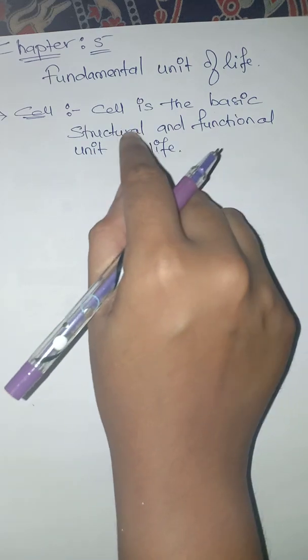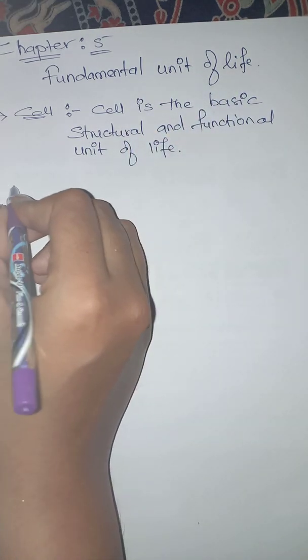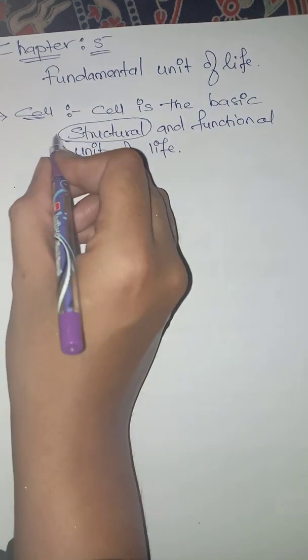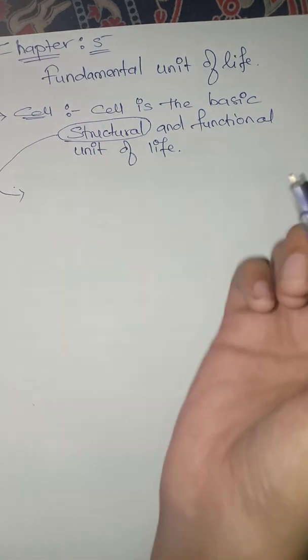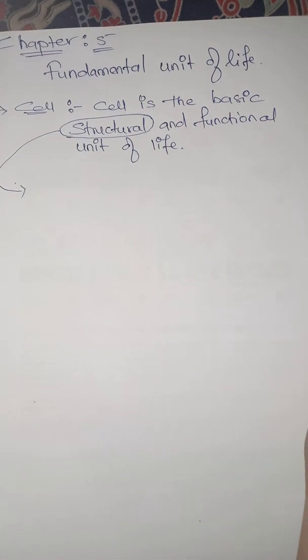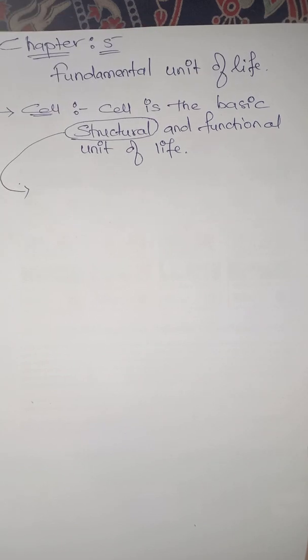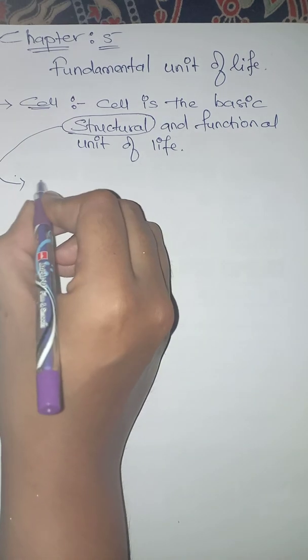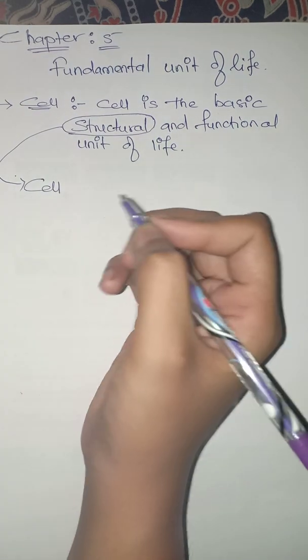When we talk about the structural unit, basically we talk about the structural part, how the cell helps to make the structure of a body, and how it results in a complete organism. First we have the cell.